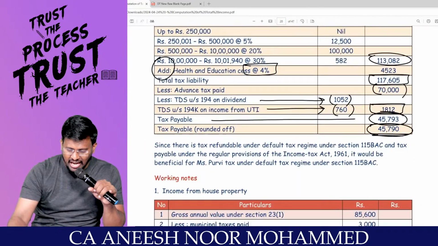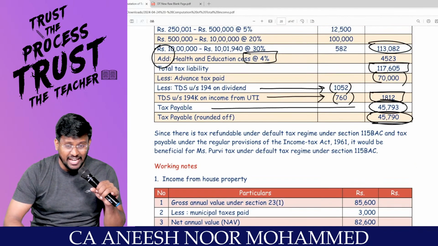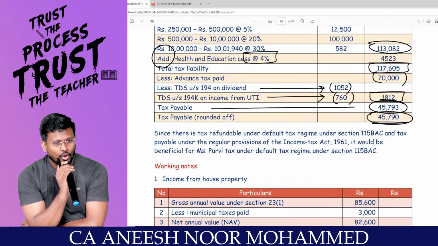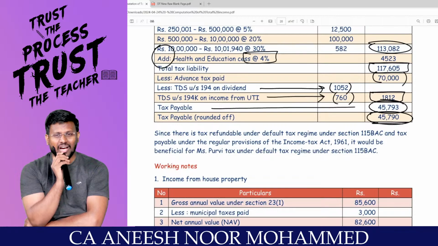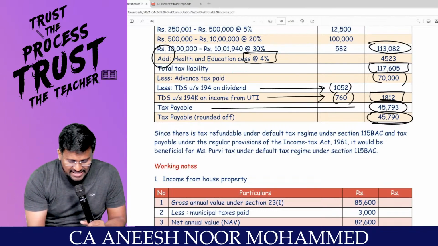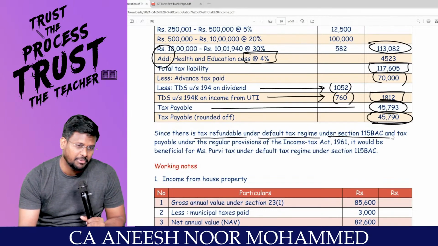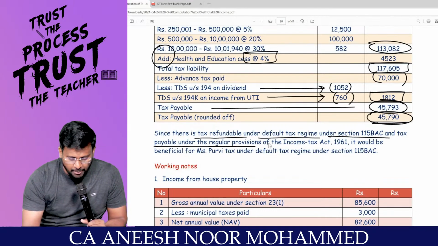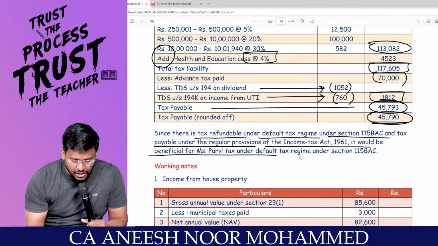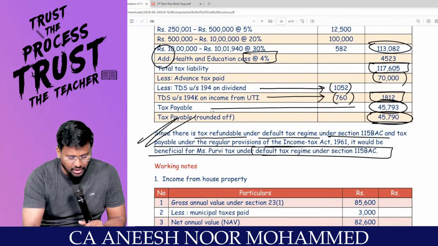But if I am traveling through the optional tax regime, I am liable to pay tax of 45,790. As a taxpayer, will you love to get a refund or will you love to pay tax? Since there is tax refundable under the default tax regime under 115BAC and tax payable under the regular provisions of the Income Tax Act, it would be beneficial for Miss Purvi to travel under the default tax regime.